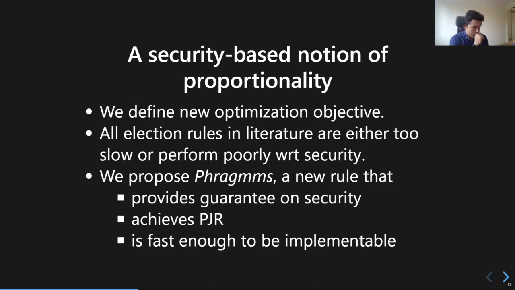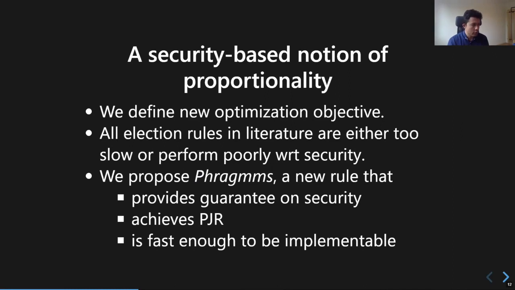And it provides, at the same time, guarantees in terms of security and also traditional proportional representation, in particular PJR, which is one of the more sophisticated criteria. And one of the key properties also is that it's very fast. It's actually fast enough to be implementable in the blockchain architecture.